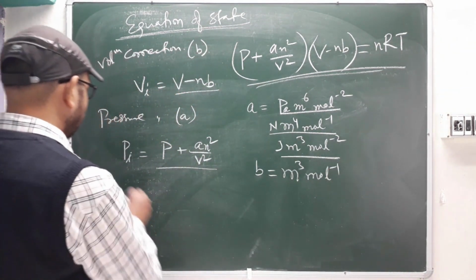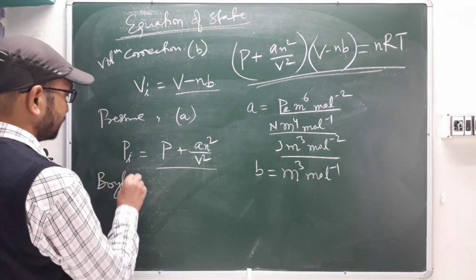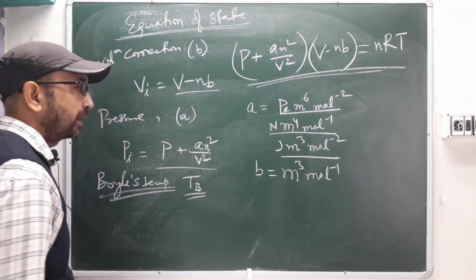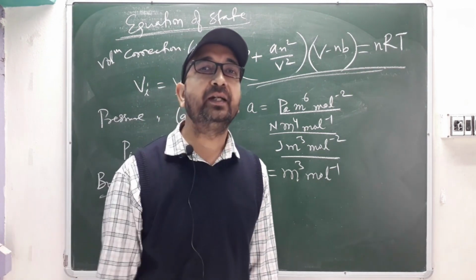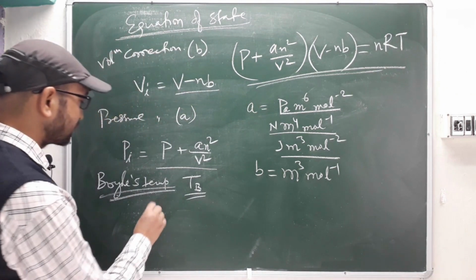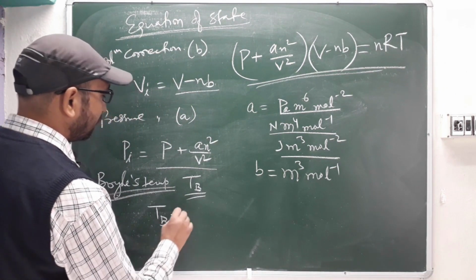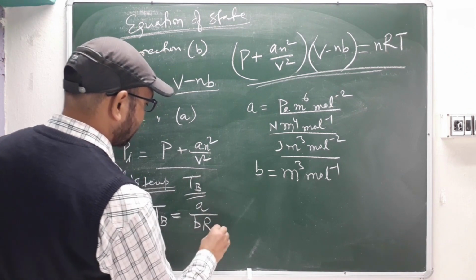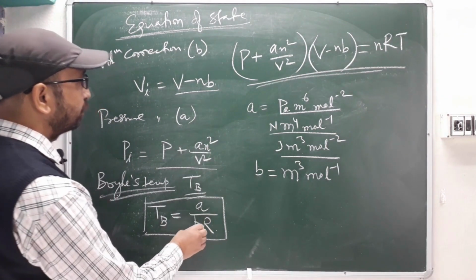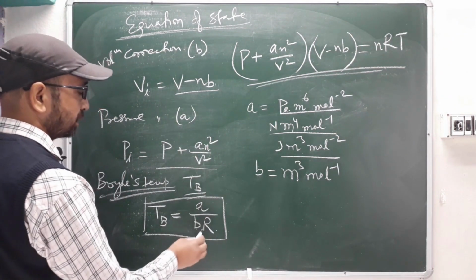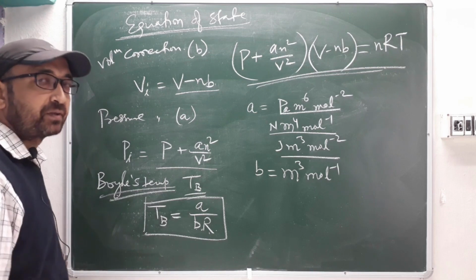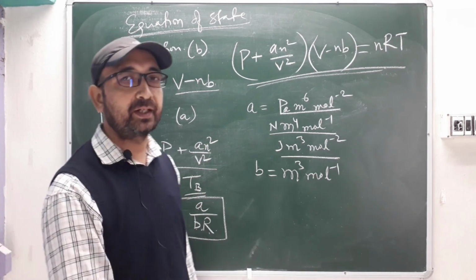Next we'll see the Boyle temperature. Sometimes they might ask what the Boyle temperature is. This Boyle temperature, T_B, is the temperature where the real gas behaves like an ideal gas. So T_B equals a by bR, where a is your pressure factor and b is your volume factor. You solve this with your gas constant, and you will get your T_B, the Boyle temperature where the real gas behaves like an ideal gas.